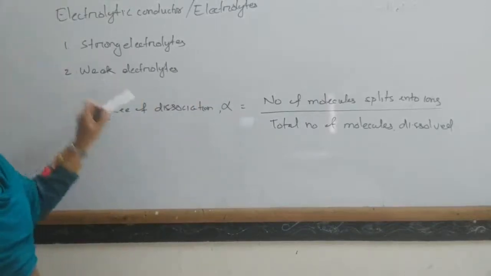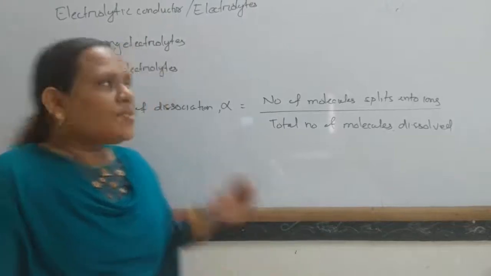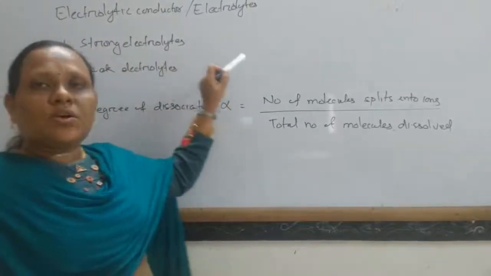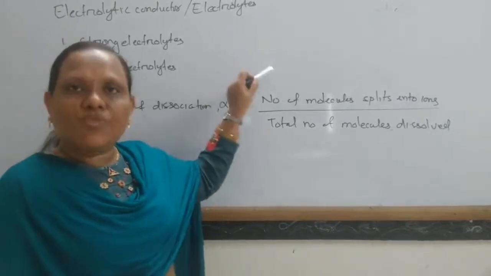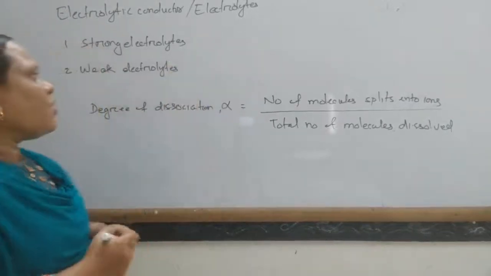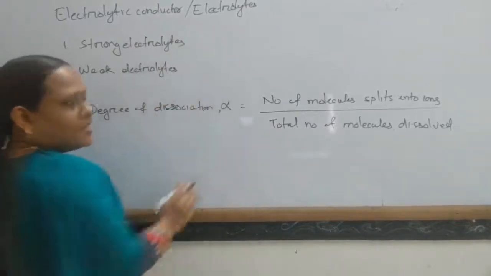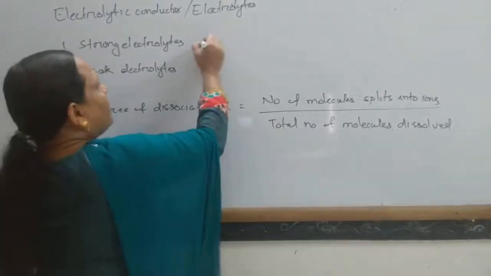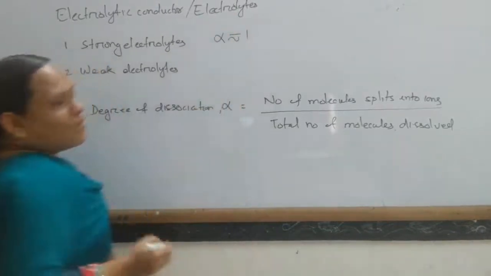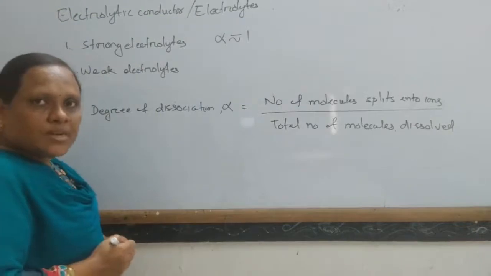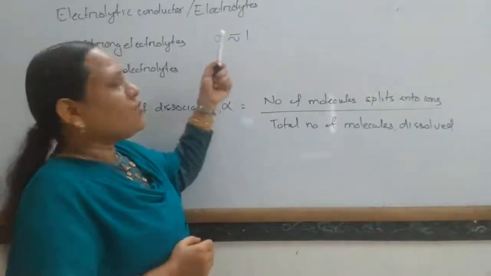The electrolyte which ionizes almost completely, or whose alpha value is nearly equal to 1, is known as a strong electrolyte. So strong electrolytes ionize almost completely, and the degree of dissociation value is nearly equal to 1.